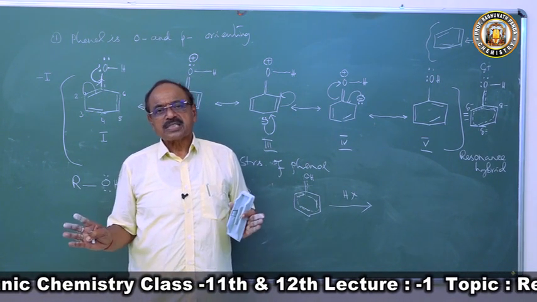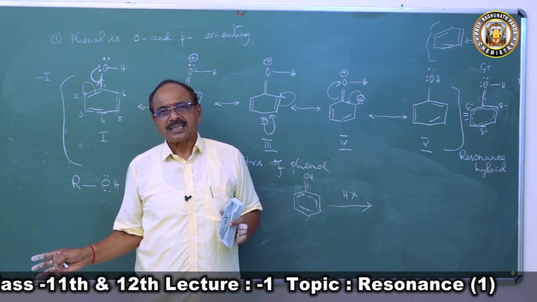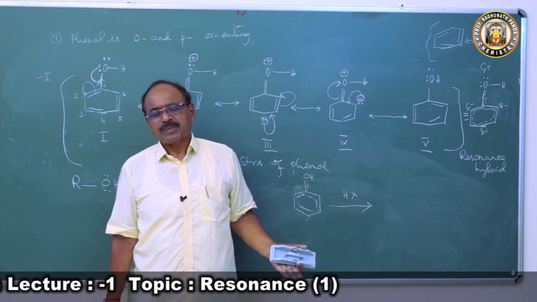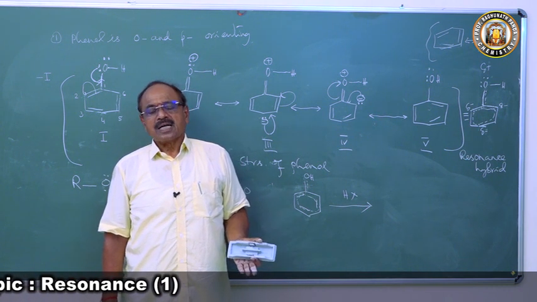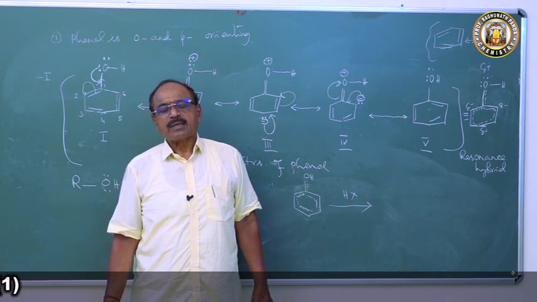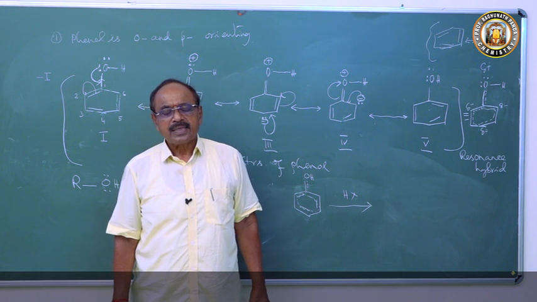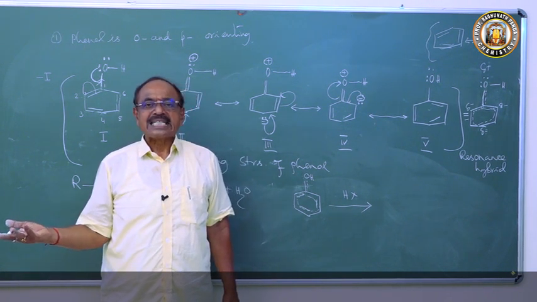In my last class I discussed that carboxylic acids are acidic whereas alcohols are neutral. I explained that the dissociation constant of water is 1.8 in 10 to the minus 14, that is called the ionic product of water, whereas the dissociation constant of alcohol is 1 in 10 to the minus 18.